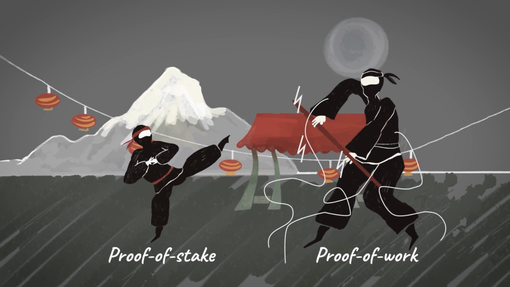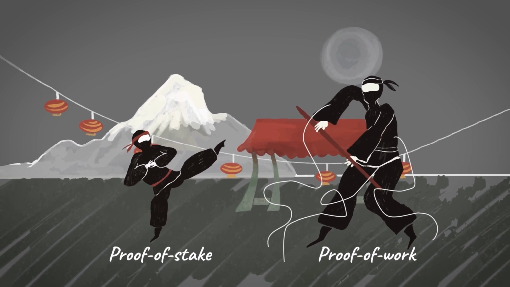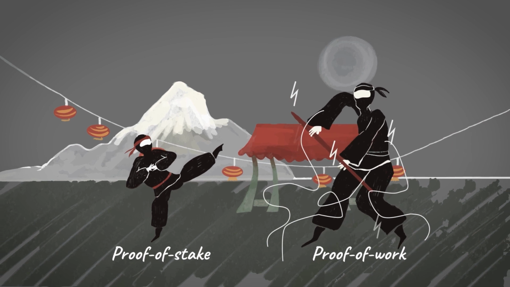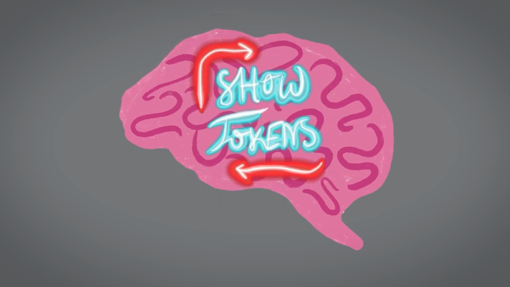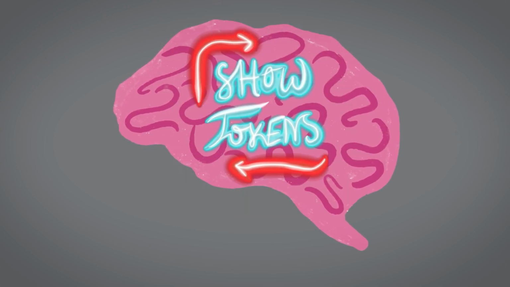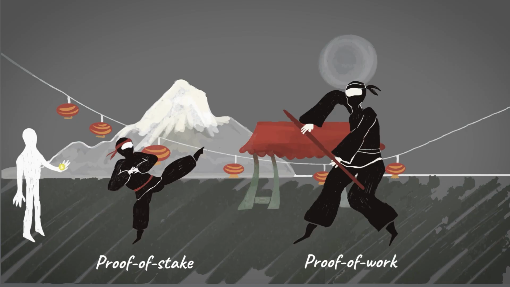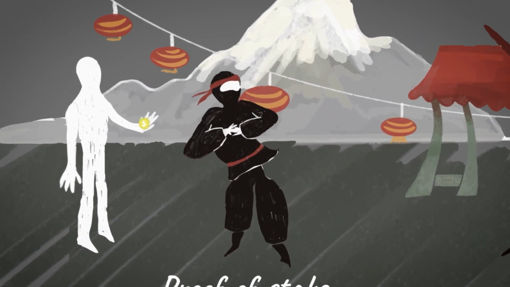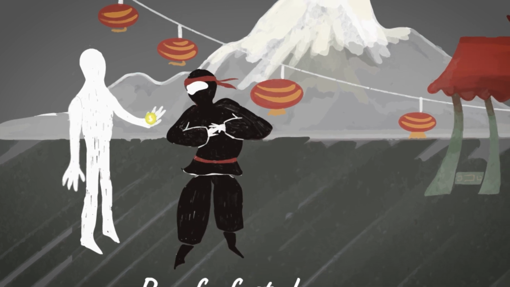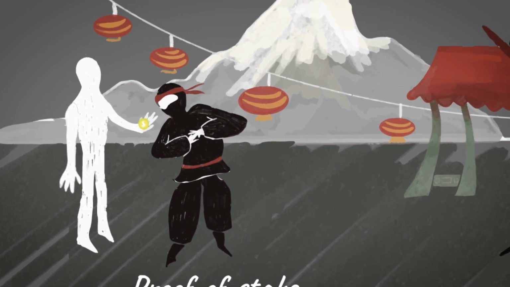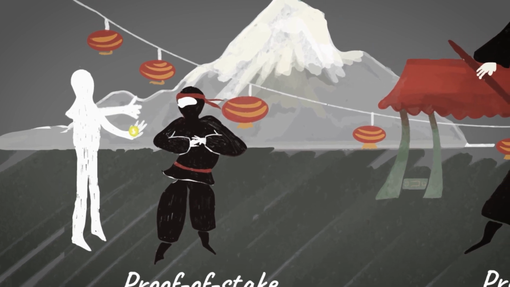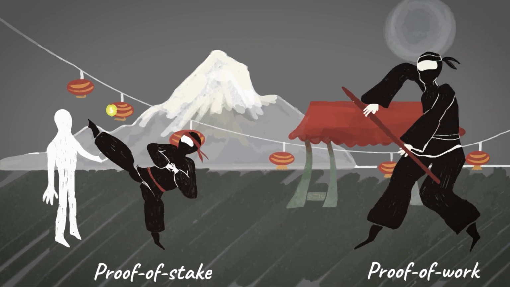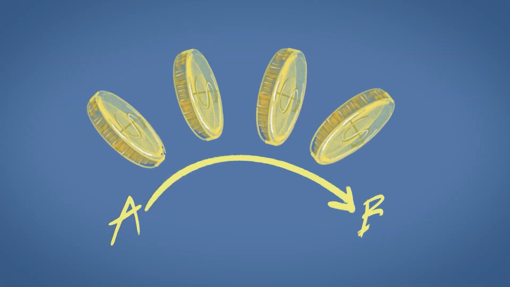Compared to the proof of work method, where transactions require lots of computing power, mathematical puzzle solving, and are pretty slow, proof of stake is a very different kind. Firstly, it is much more energy efficient and faster. For proof of stake to work, it requires you to show the ownership of tokens to participate. If you stake your kept tokens, that means that you compete for becoming a so-called node validator who confirms that a transaction can be made. The coins then move from A to B.